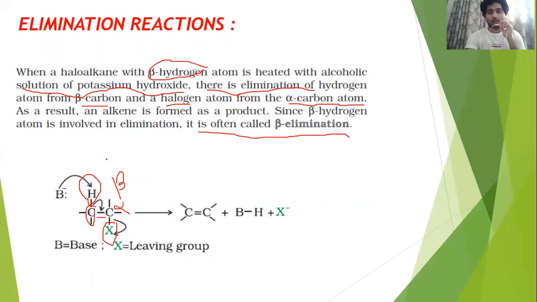So this haloalkane will turn out giving you an alkene. X is a leaving group. X you can use chlorine or iodine. I've told you in my previous video why you can't use fluorine. You can use bromine or chlorine here. So whenever your hydrogen atom leaves from the beta position along with the halogen atom, you're going to get an alkene. Now we need to know which alkene this is. Let's move forward.